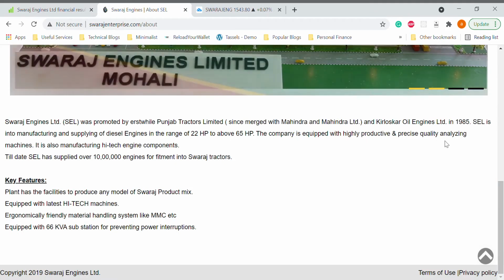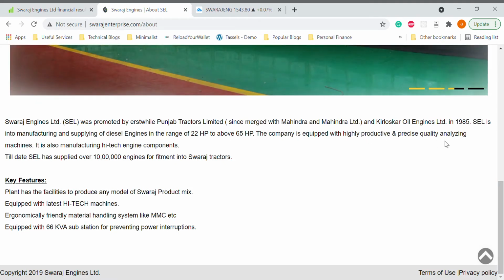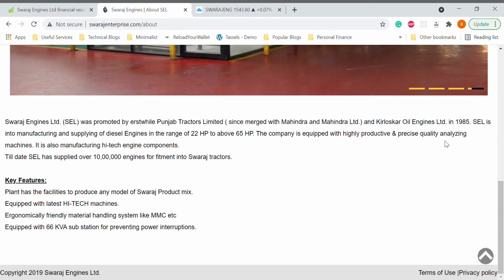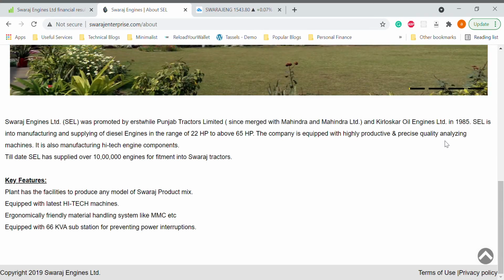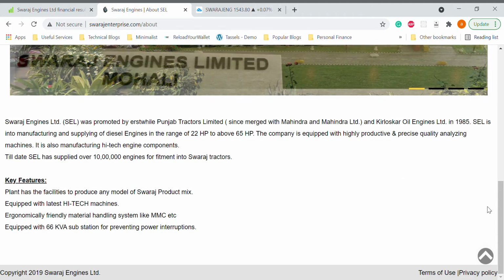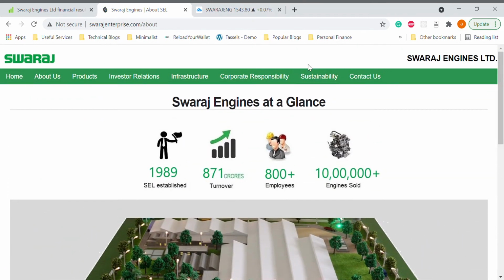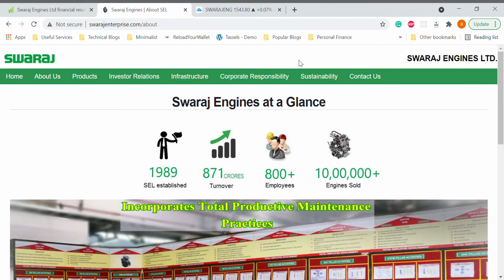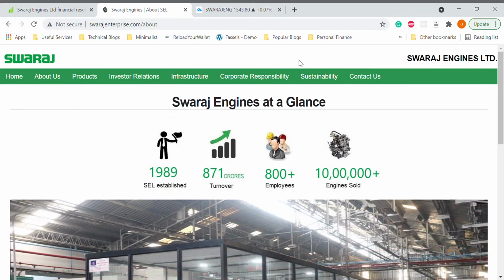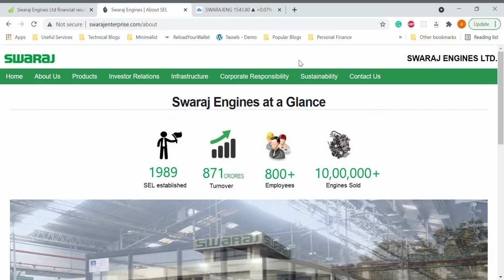So they know the demand, they have the backing of a good company like Mahindra, and they have a good market. They are also working on getting more and more engines out, getting a good hold of the entire diesel engine market for tractors. This company is doing good in terms of that. It's a small cap company, and it has not diversified into a lot of things. They do only engines and some components for engines. 97% of the revenue comes from diesel engines, and only 3% comes from components. All in all, it's an engine manufacturing company.